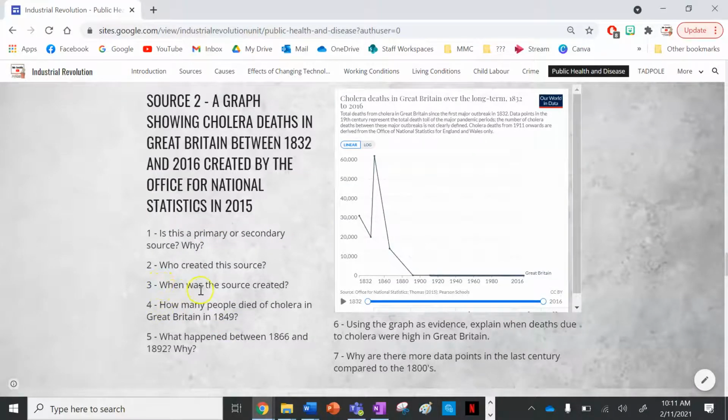When was the source created? We've done that. How many people died of cholera in Great Britain in 1849? I know this because it's this big one up here. So the answer is 62,000 people, which is quite a lot for a year.